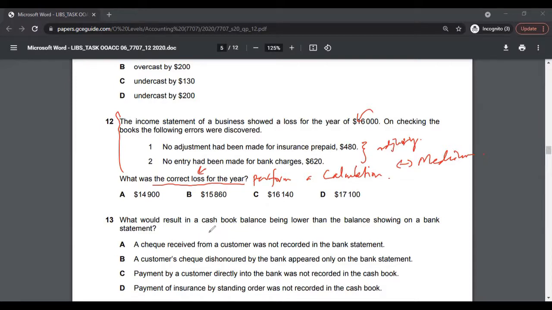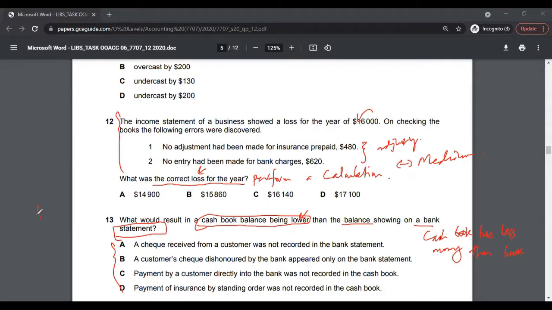So let's look at multiple choice 13. What would result in a cash book balance being lower? So your cash book balance is lower than the balance shown in a bank statement. Basically, this question is asking why a cash book has less money than the bank. The bank has more money, but the cash book shows a lower balance.